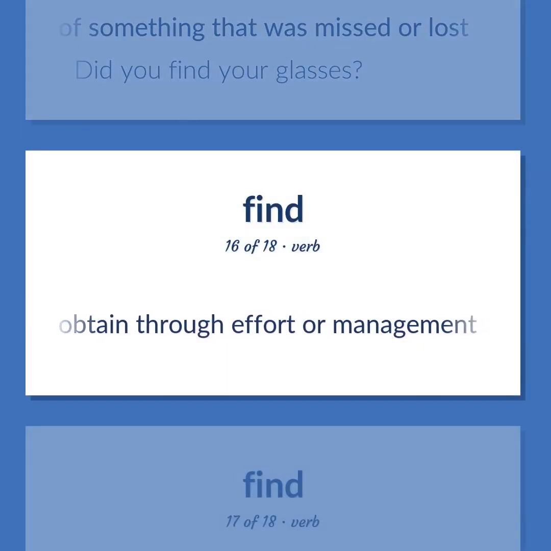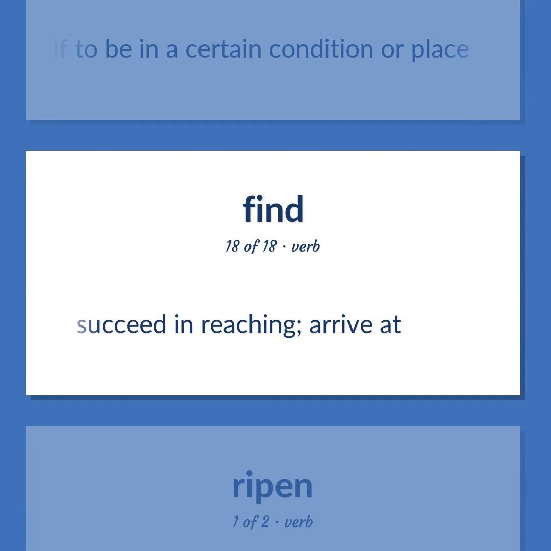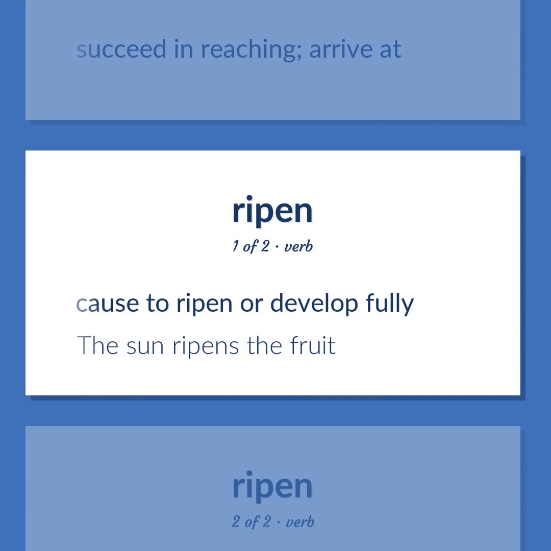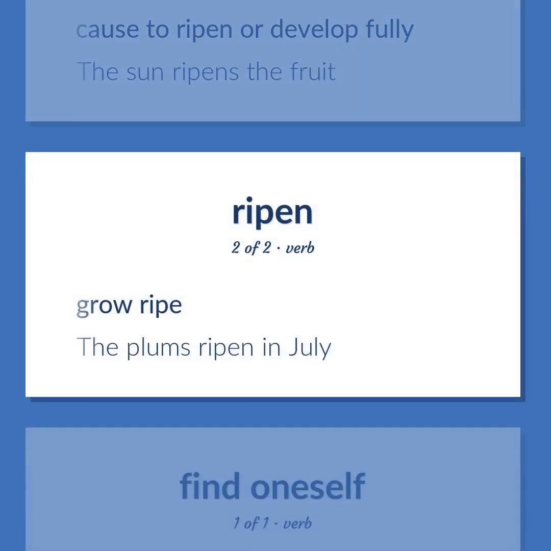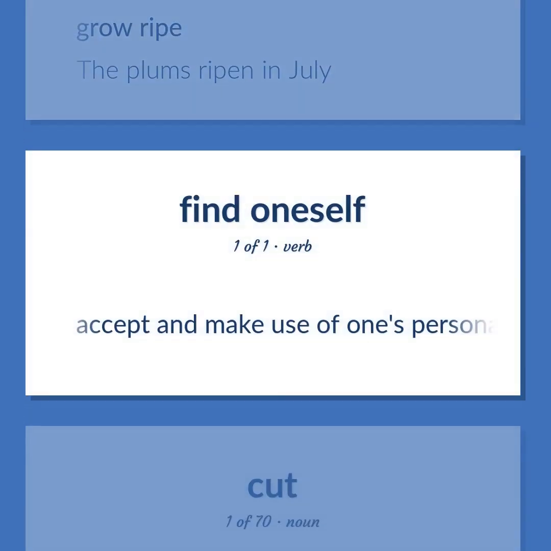Obtain through effort or management. Perceive oneself to be in a certain condition or place. Succeed in reaching. Arrive at. Cause to ripen or develop fully. The sun ripens the fruit. Grow ripe. The plums ripen in July. Accept and make use of one's personality, abilities, and situation.